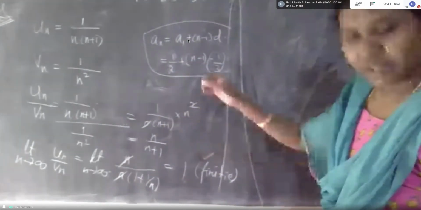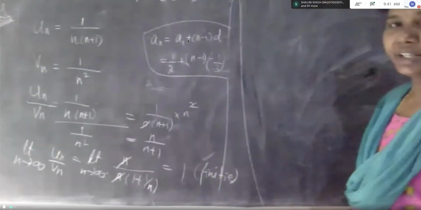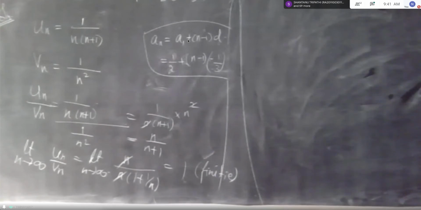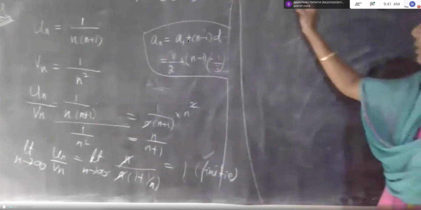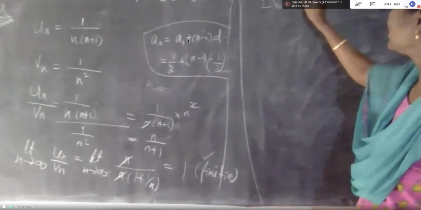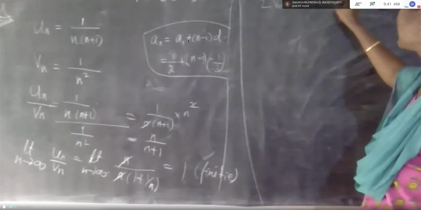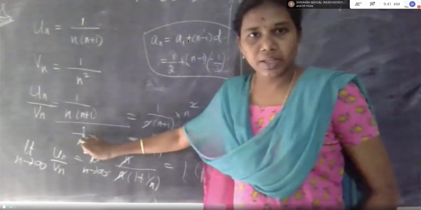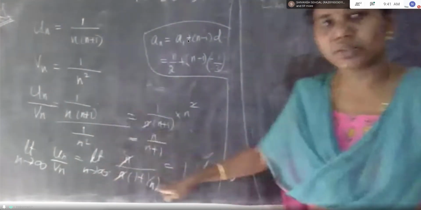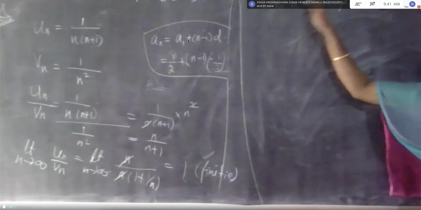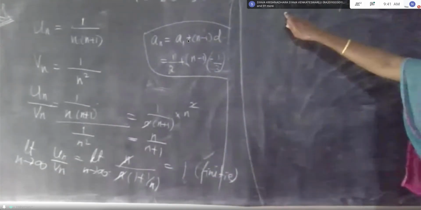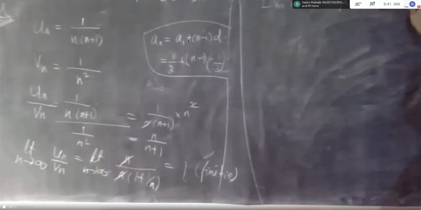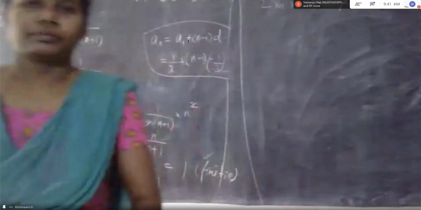Use that theorem statement here to find whether Vn is convergent or divergent. Summation Vn is convergent. First, we have to check Un by Vn for convergence or divergence, and also check separately for Vn using that theorem statement. Here summation Vn is convergent because p is greater than 1.